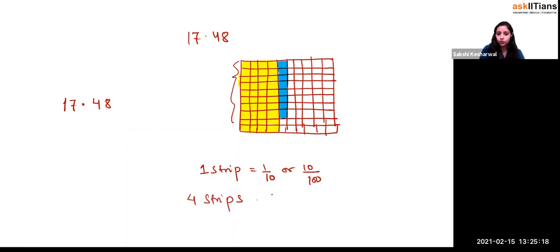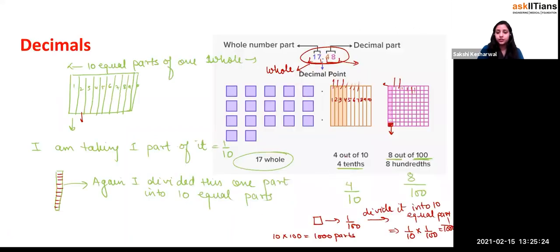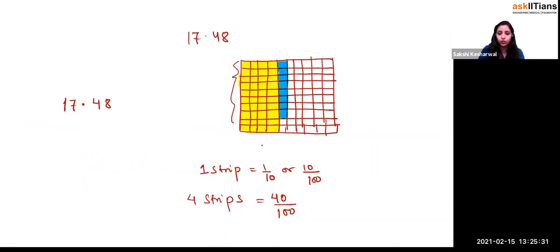Yes, which is equal to what, beta? 40 by 100. Yes or no? So over here it's written 4 out of 10th, right? So 4 out of 10th means what? This 1 strip is equal to what? The 10th or not? This entire strip is equal to what, beta? 10th or not? Yes or no? Yes, so this is the first strip, this is second, this is third, this is fourth, this is fifth, this is sixth, this is seven, this is eight, and this is nine, and this is 10th strip. So can I write this as 4 by 10th or not?